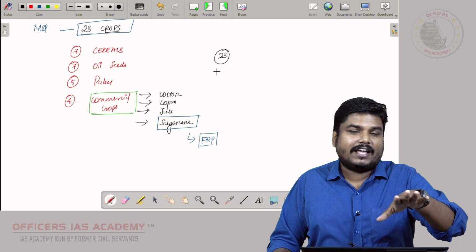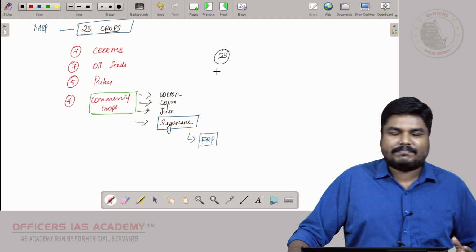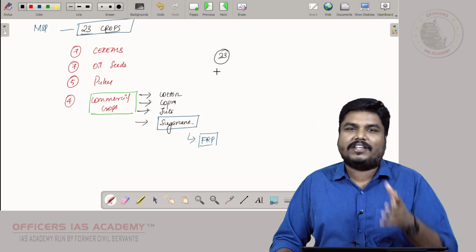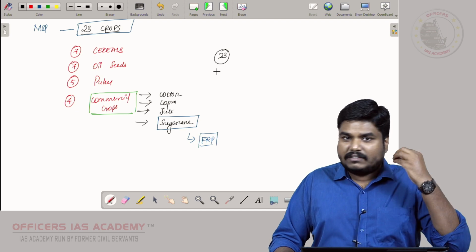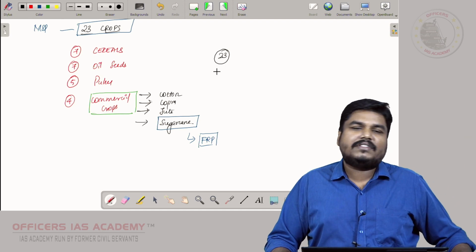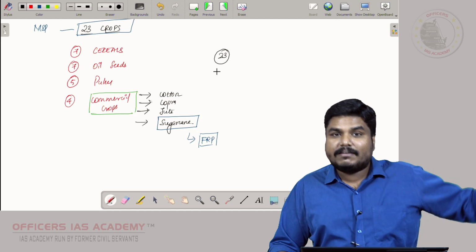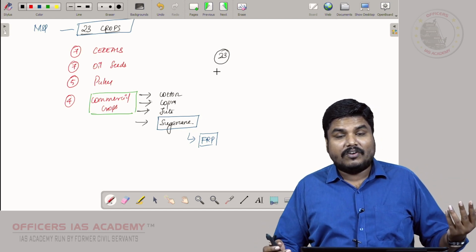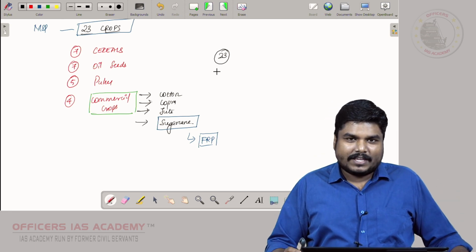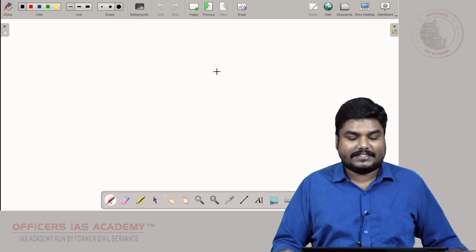Similarly, think about what will happen if government is going to rule out this MSP practice, because this MSP is not having any statutory backing. There is no law which guarantees MSP. Even the CACP which recommends this MSP is not a statutory body, right? So if government decides, with a single signature, government can do away with the concept of MSP. So if government removes the MSP, what will happen? Or if government extends the MSP for all the crops, then what will be the consequence? Right? Discuss the pros and cons, which will be very useful for writing mains answers.